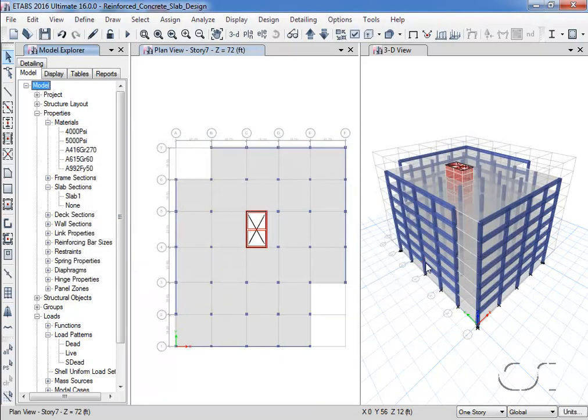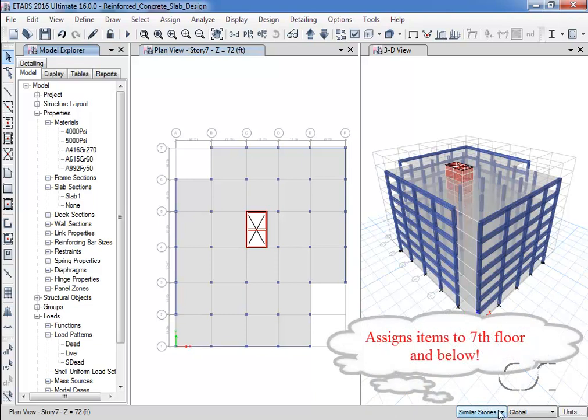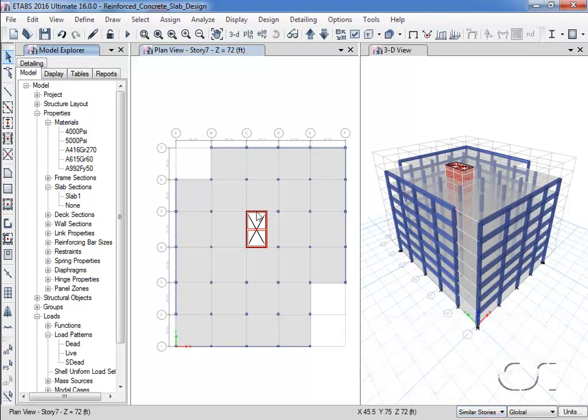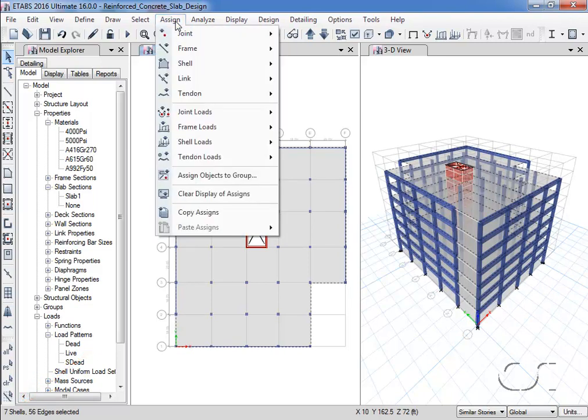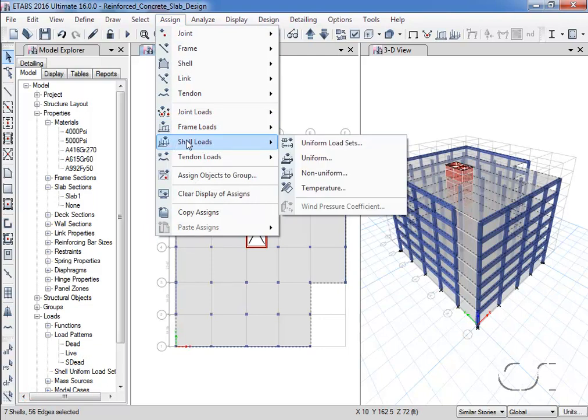Next, we will assign the floor loads. We switch our selection option to similar stories so that when we assign loads to the 7th floor, the same loads will be applied to all of the floors below. We click on the 7th floor in the plan view and note that 7 shells are selected for the 7 floors, and go to the Assign Shell Loads Uniform command.